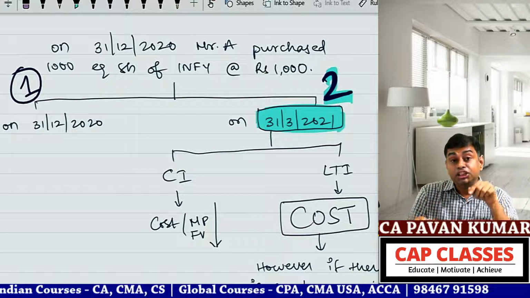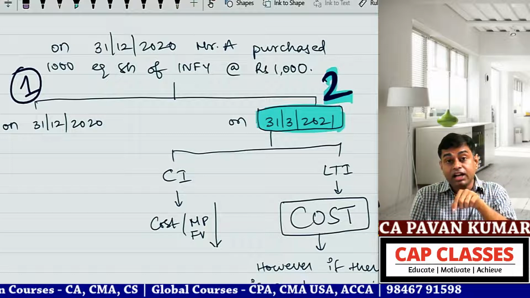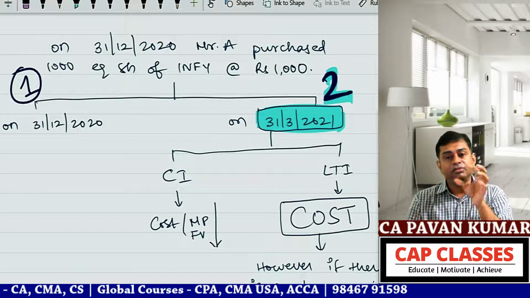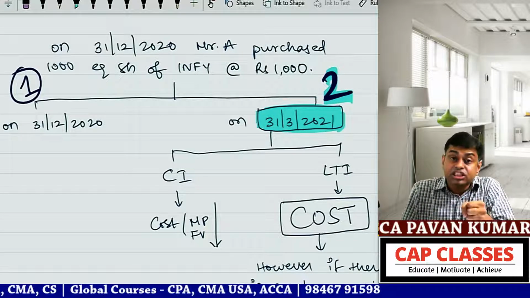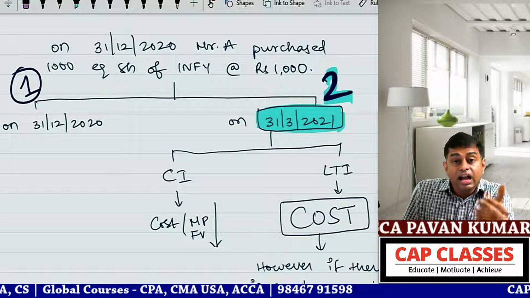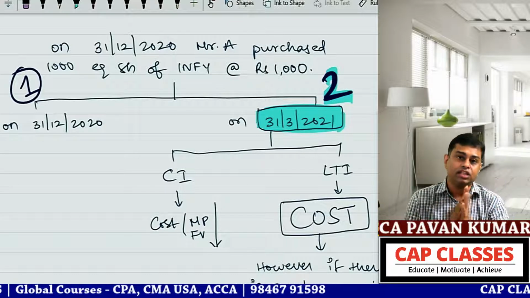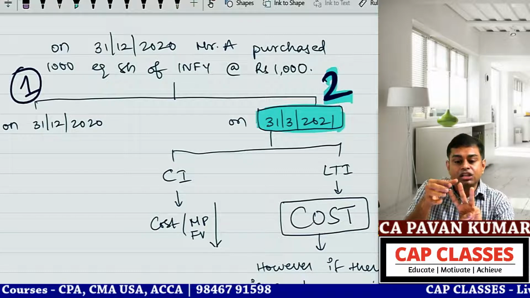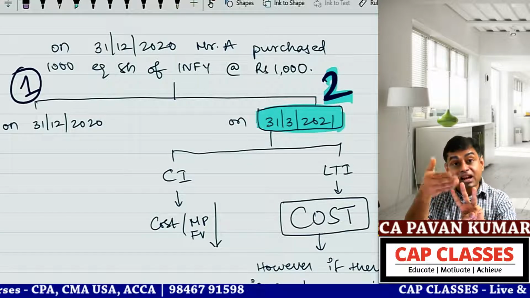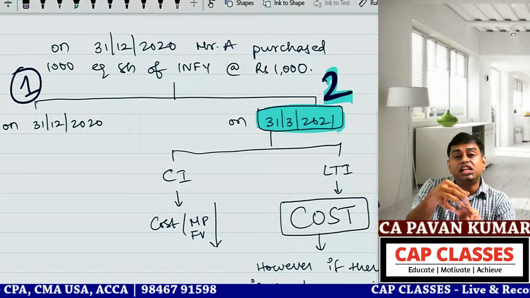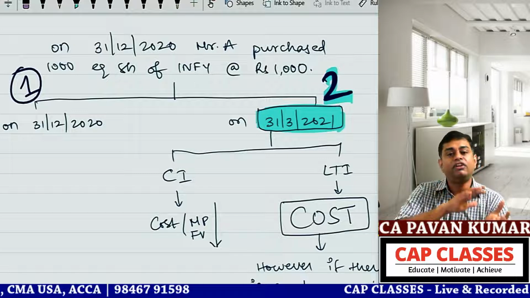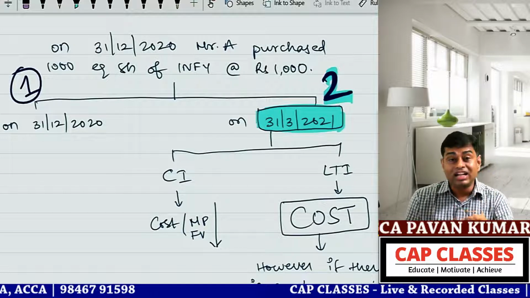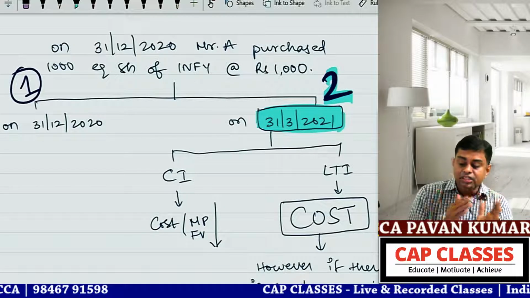Point number 3, if there were a Pawan Kumar Private Limited, I issued shares of Pawan Kumar Private Limited and got Infosys shares. So 3 situations: buying shares for cash, buying shares for another company's shares, and exchanging another asset for shares. How to write the journal entry, what is the cost, that is part 1.